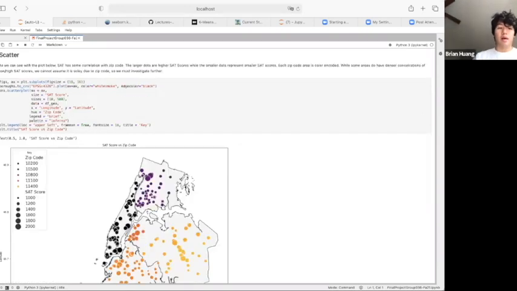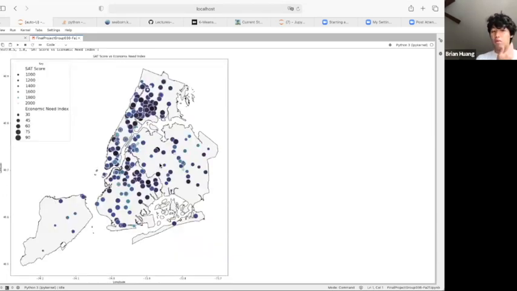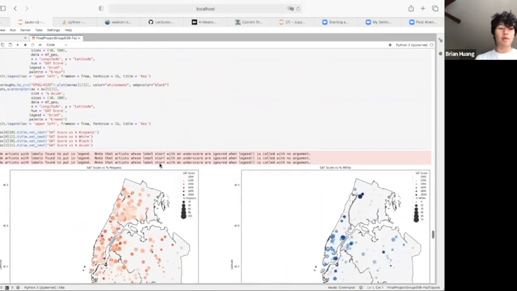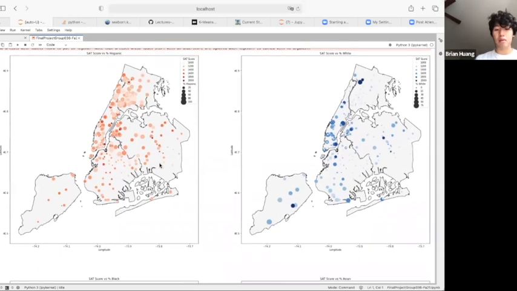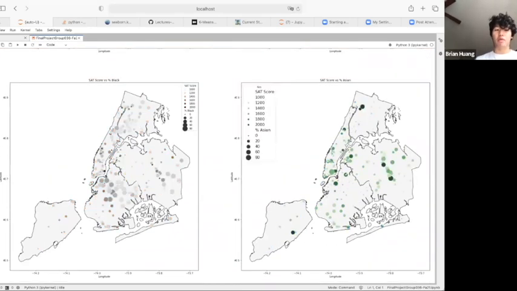We also plotted some scatter plots just to confirm that we didn't have any sort of confounding variables. So this shows that while different areas might seem to have a correlation with SAT score, in reality, it's the economic need breakdown of each of those areas that actually contributes to the SAT score. If we scroll down more here, we can also do an investigation based on race and see if there's any correlation between race and SAT score, and we see that there is a general trend, but these trends also closely follow the socioeconomic trends, such as SAT score versus economic need.